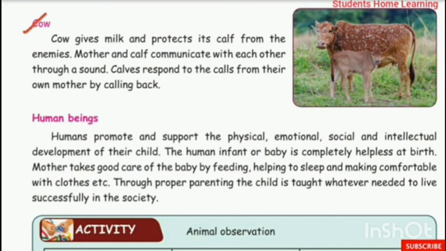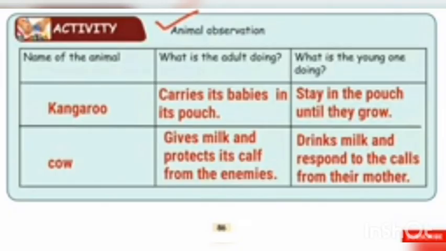Human beings. Humans promote and support the physical, emotional, social, and intellectual development of their child. The human infant or baby is completely helpless at birth. Mother takes good care of the baby by feeding, helping to sleep, and making comfortable with clothes, etc. Through proper parenting, the child is taught whatever is needed to live successfully in the society.